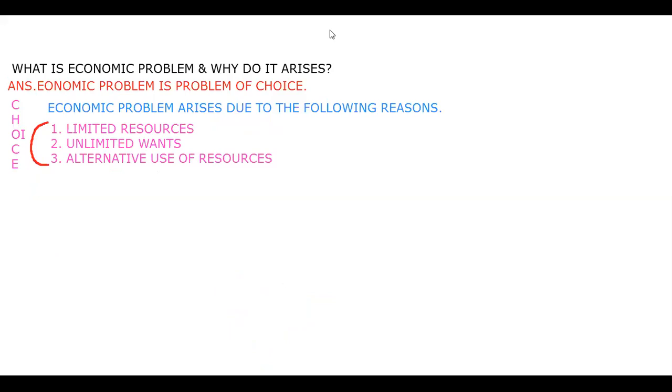So economic problem is basically the problem of choice. Problem of choice means where you have to select out of the various available resource which is limited in nature but which have alternative use. In such a way you have to spend that resource that your most recent wants and most urgent wants are fulfilled. So I think I am clear with this.